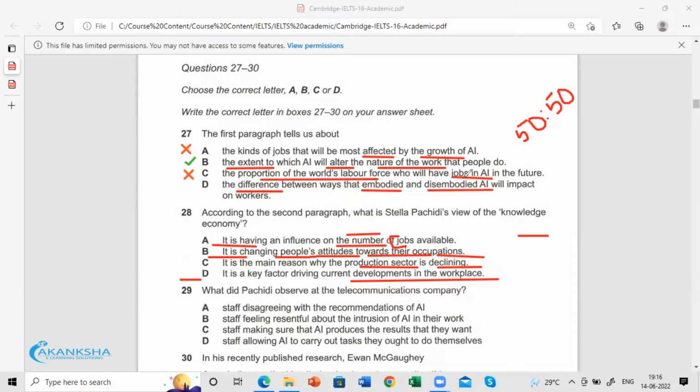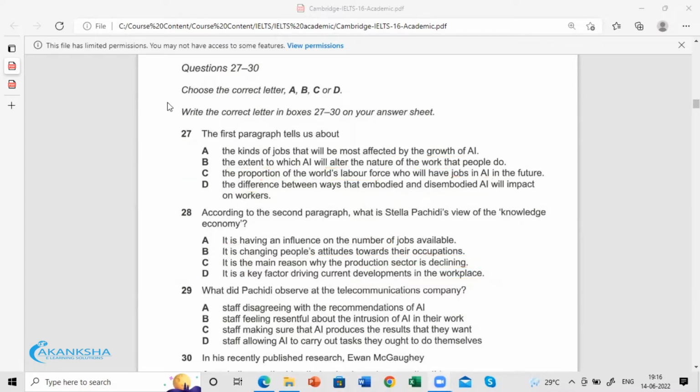Now, I hope there are no questions here. Just let me know if there are any questions. Most importantly, we need to understand what the question is trying to say, and accordingly go for each option one by one. And in each of the wrong answers, there will be one word that helps you eliminate that option.